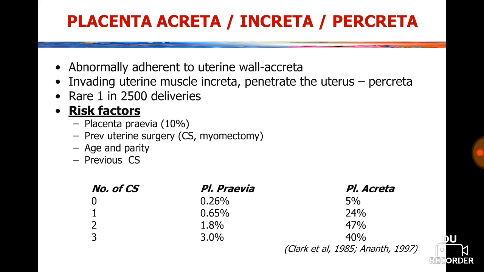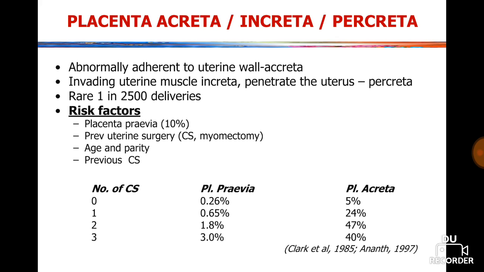So what are the percentages associated with the number of cesarean sections? If the number of cesarean sections is 0, then placenta previa chances are 0.26% and placenta accreta chances are 5%. When the number of cesarean sections is 1, then placenta previa chances are 0.65% and placenta accreta chances 24%.